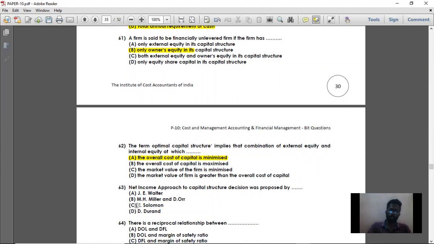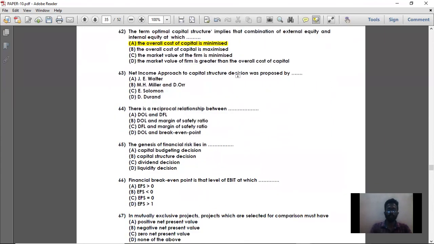Next, question number 63. The net income approach to capital structure decision was proposed by D. Durand. So D. Durand has proposed this particular approach, that is the net income approach to capital structure decision. Next, moving on to question number 64.